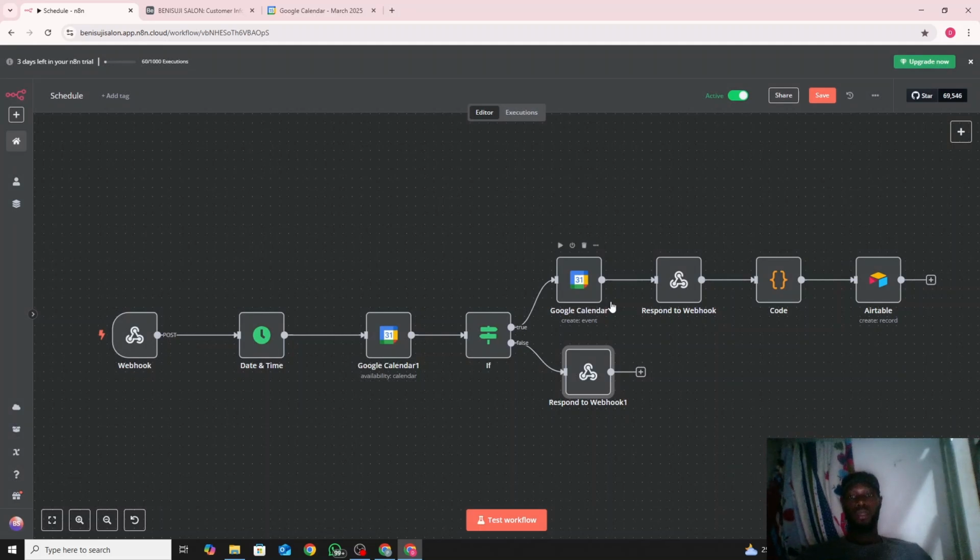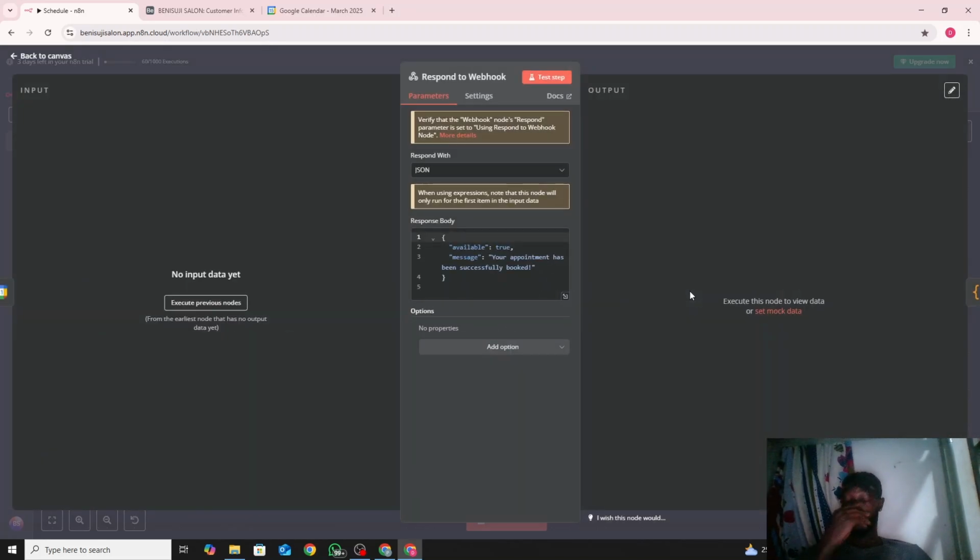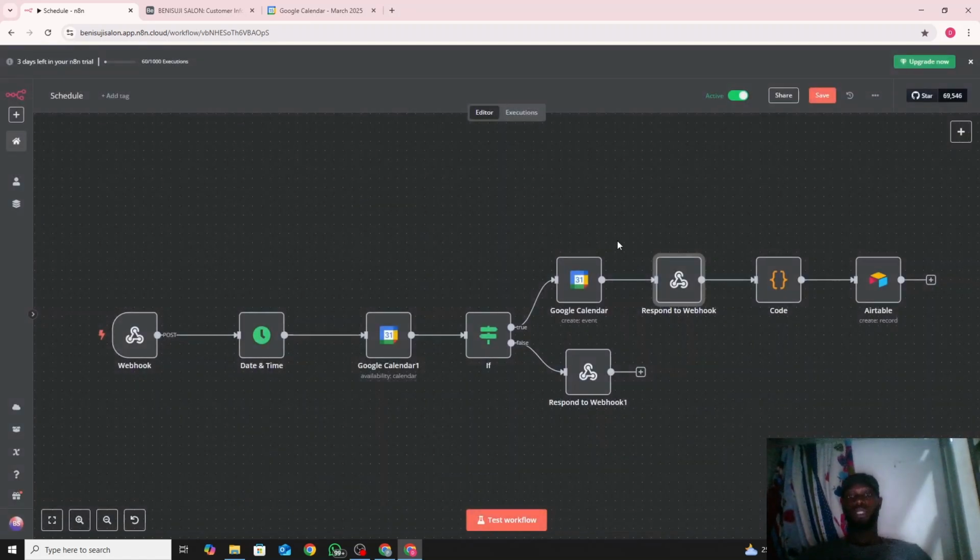After we've created the event, the next thing we do is send it back to Voiceflow that the appointment has been booked. So available: true. Message: the appointment has been successfully booked. That is how you put it in JSON format.